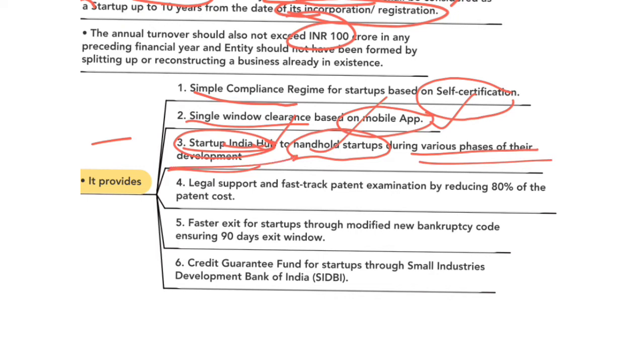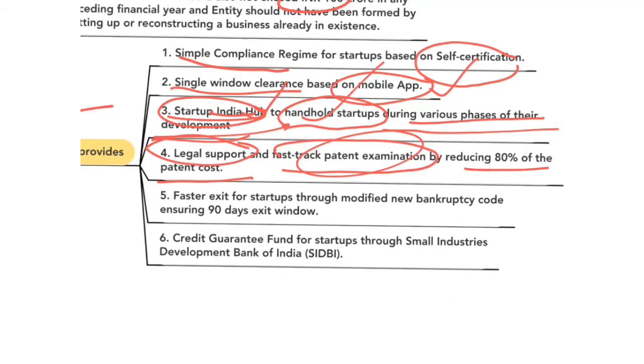The next feature is the scheme provides legal support and fast-track patent examination by reducing 80% of the patent costs. This means the scheme reduces 80% of the patent costs for the patents applied by the startups. It also provides for faster examination of the applied patents. This scheme also provides a faster exit for loss-making startups, ensuring a 90 days exit window through the modified new bankruptcy code. This means the scheme provides faster exit of startups within 90 days.